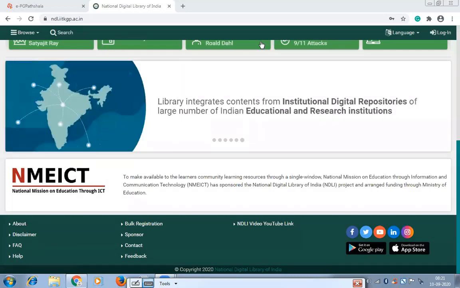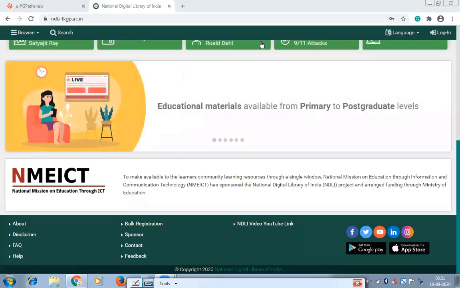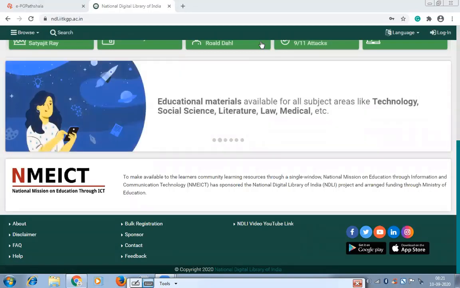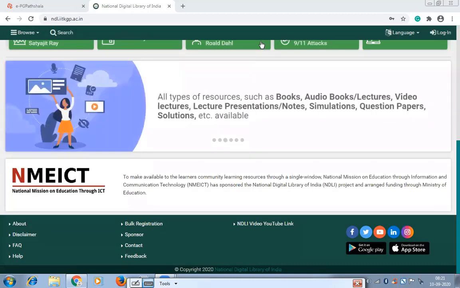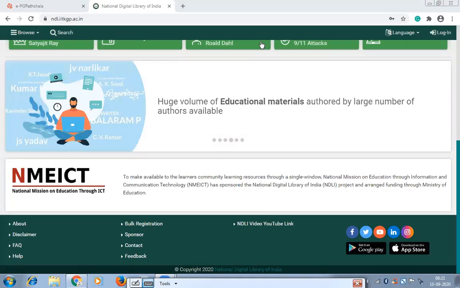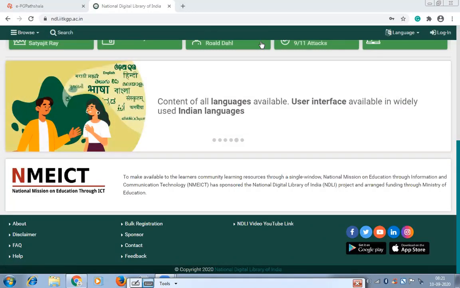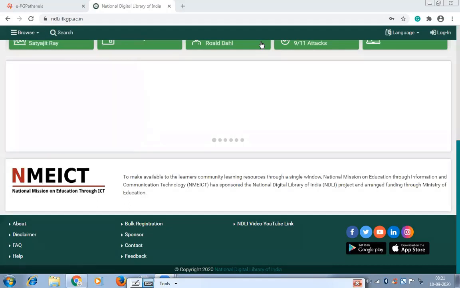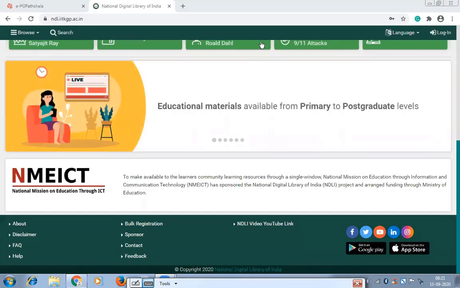After finishing your TY, when you are leaving college, your membership will also get over. But NDL, National Digital Library, is the one resource where once you become a member, you will be a lifetime member of this library. It offers material in different formats of different subjects.